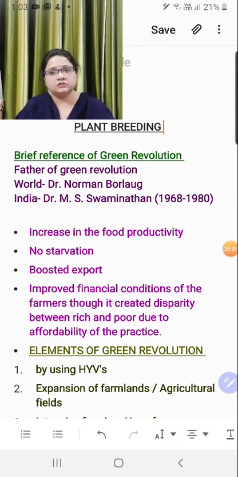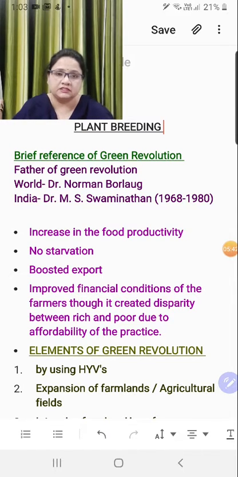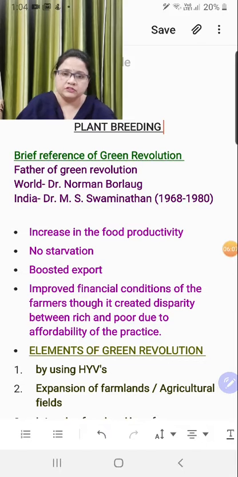But here too there was a problem, that there was a disparity, meaning unevenness, between rich and poor farmers, because the strategies which are used in green revolution to increase the productivity of crop are expensive strategies, right? Expensive strategies are only affordable by the rich farmers, and the poor farmers were left with nothing. So there was a huge gap between richness and poverty, right children?